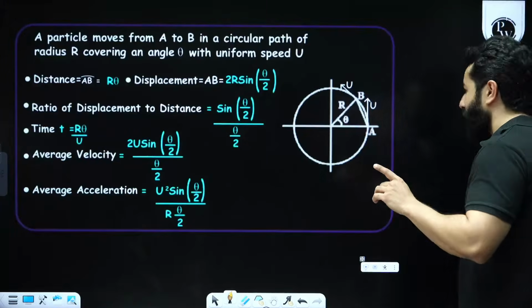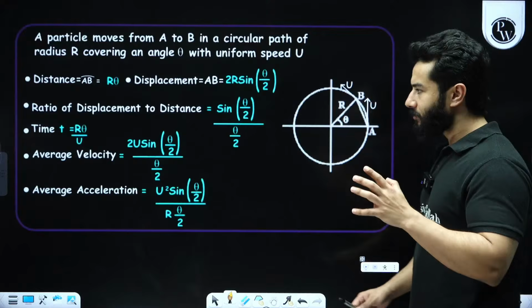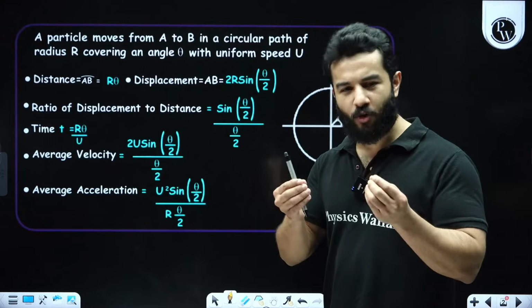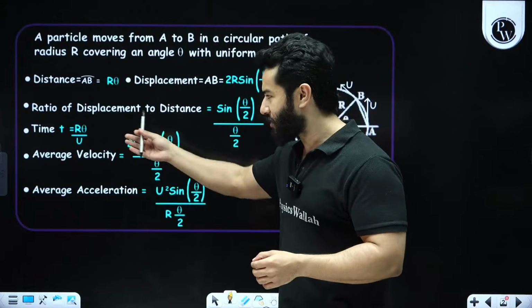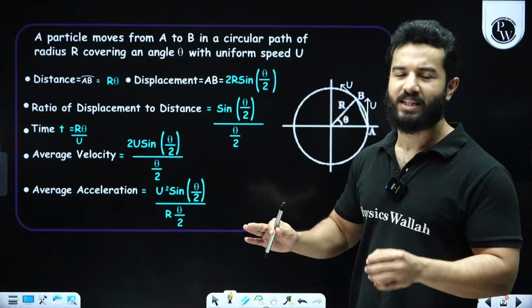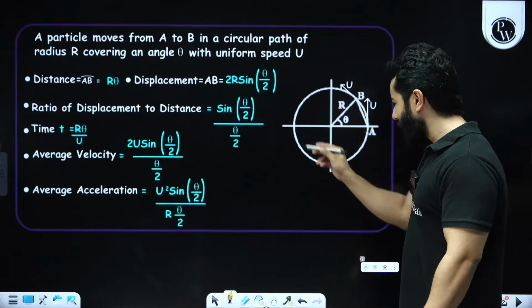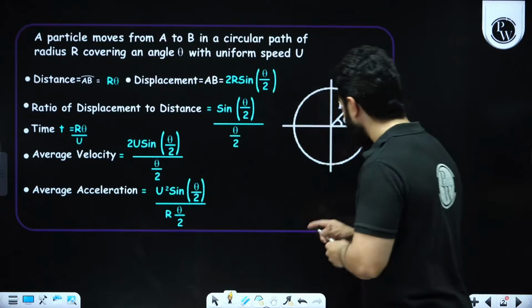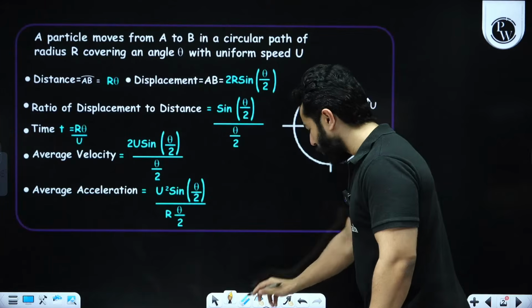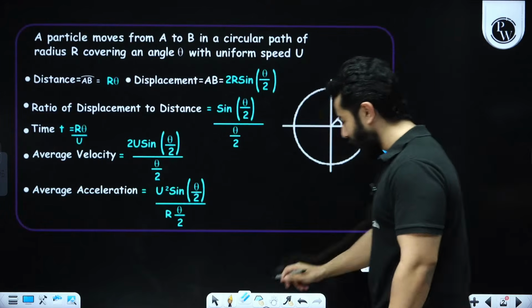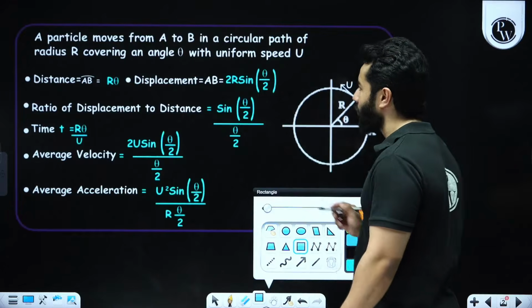So let's start. First of all, we are going to talk about some of the basic formulas, like for example distance, displacement, time, average velocity, average acceleration. Please remember that if a particle is moving in a circular motion and it is going from point A to point B, these are some of the formulas that you can remember so that you can save your time in your exam, right?